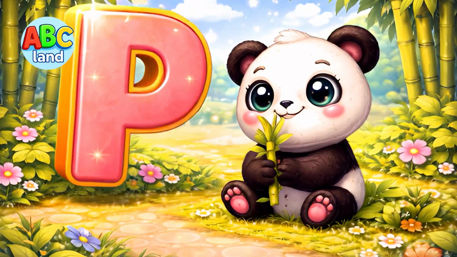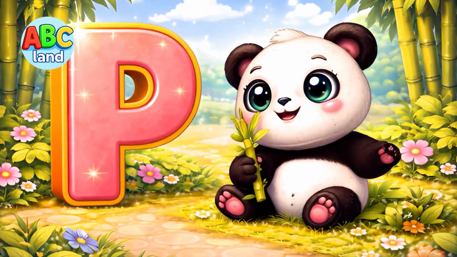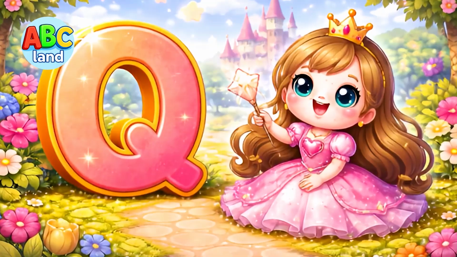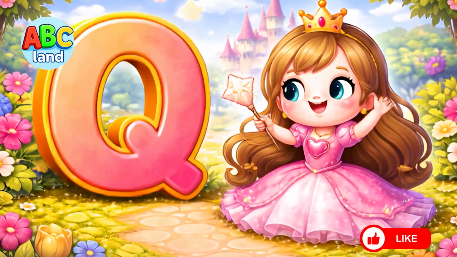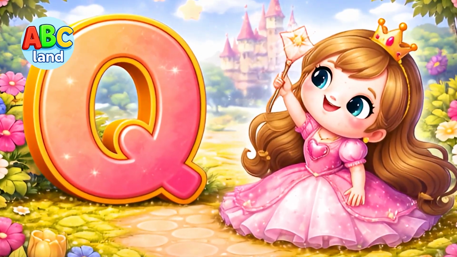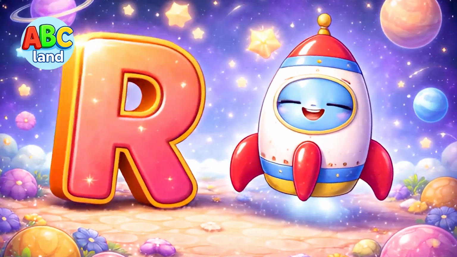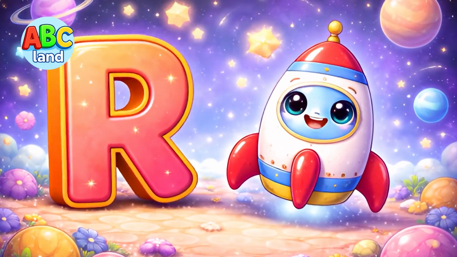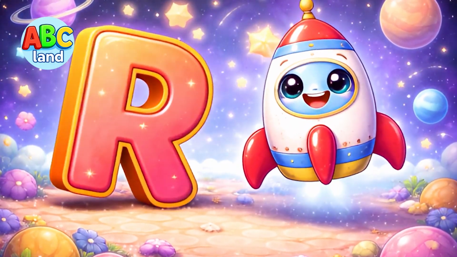P, this is letter P. P for panda, panda. Q, this is letter Q. Q for queen, queen. R, this is letter R. R for rocket, rocket.